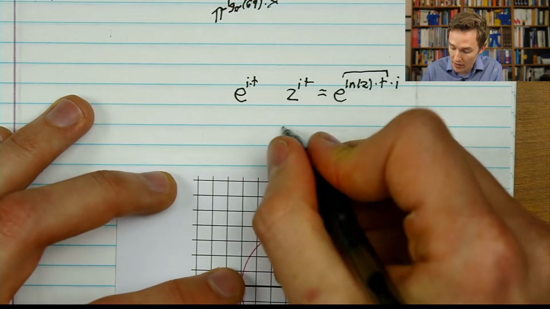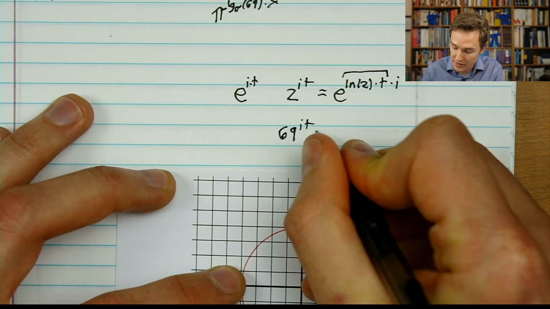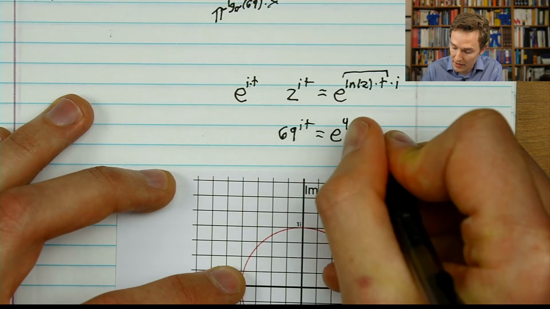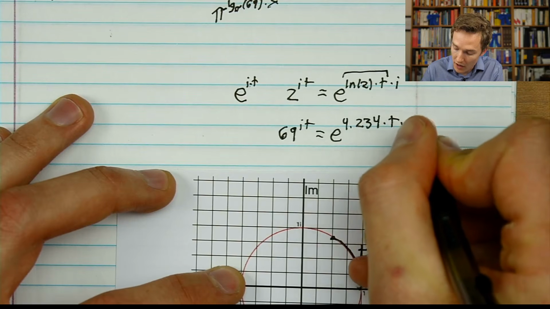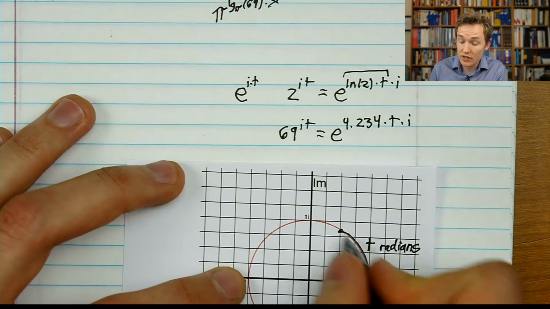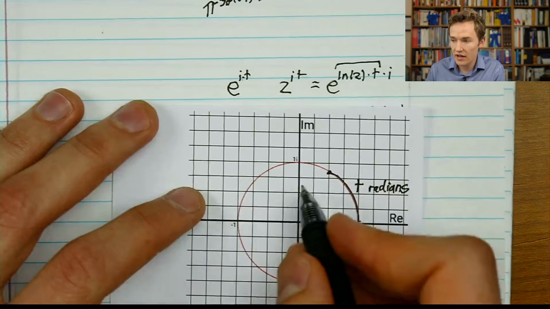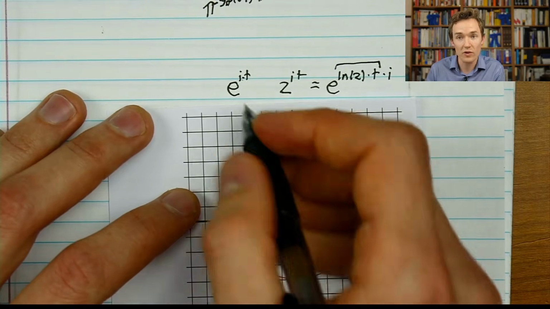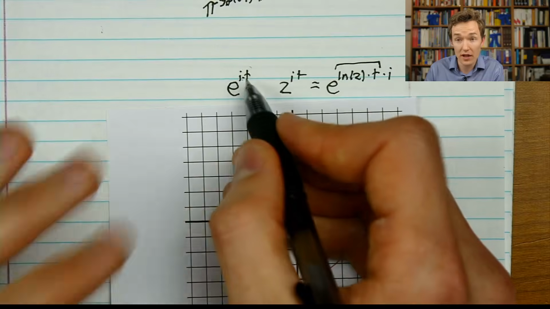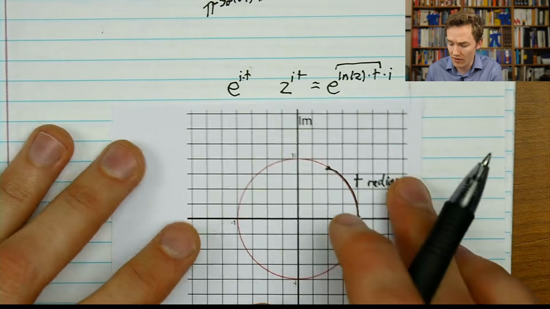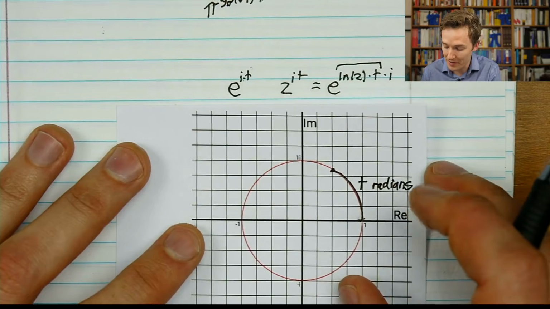And then similarly, if you were to take something like your favorite number to the i times t, that would look like e to the approximately 4.234 times t, all times the imaginary number, which just means you're walking around at a different rate. So e is not the number that spins. The idea of complex exponents walking around a circle doesn't have to do with e per se. It really just has to do with a lot of what we talked about, I think, in lectures 4 and 5. And I'll go over it again in just a moment here as a quick reminder.